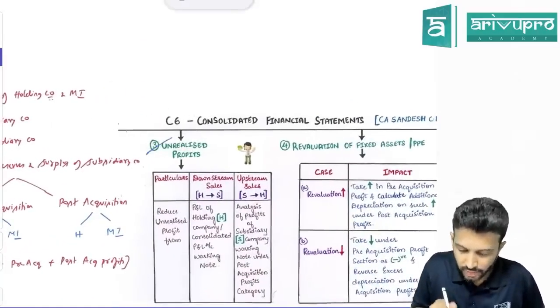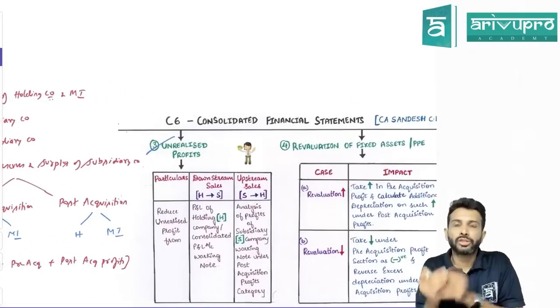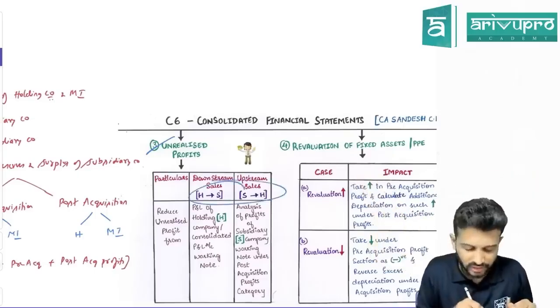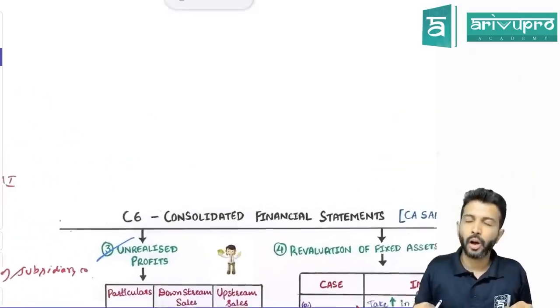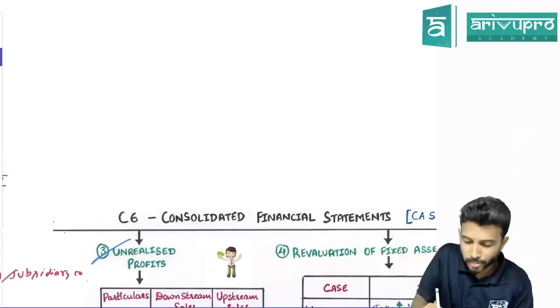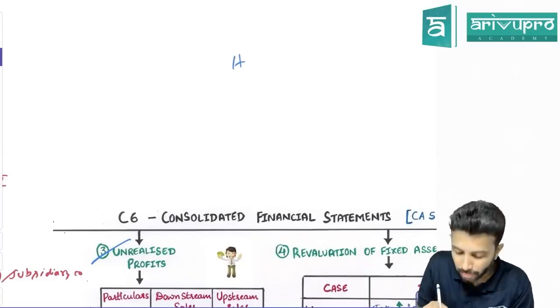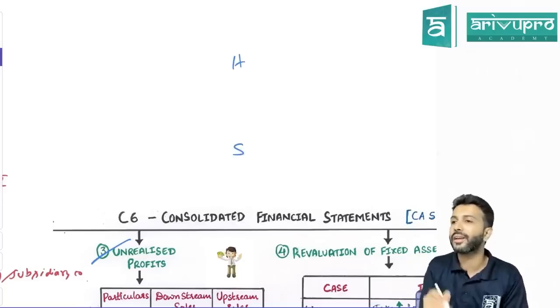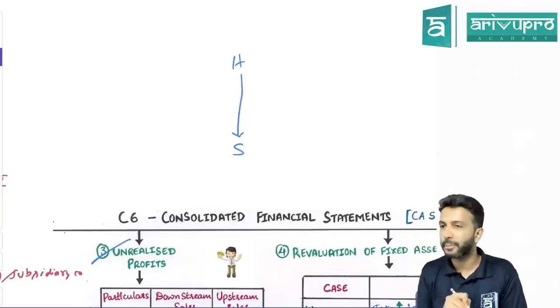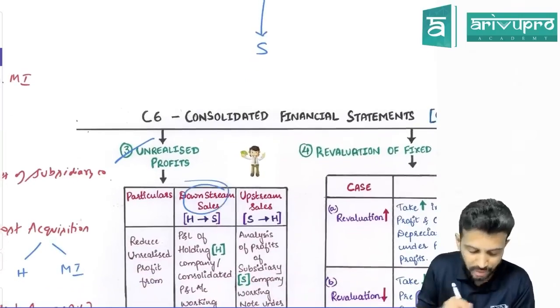This is stock reserve. Stock reserve you already know. Stock reserve will come under two circumstances. One, when holding sells to subsidiary or subsidiary sells to holding. Sir, who controls whom? Holding controls subsidiary. That means who's big daddy? Holding company. Who comes under holding company? Subsidiary. That means if holding company sells goods to subsidiary company, we call this a downstream sale.